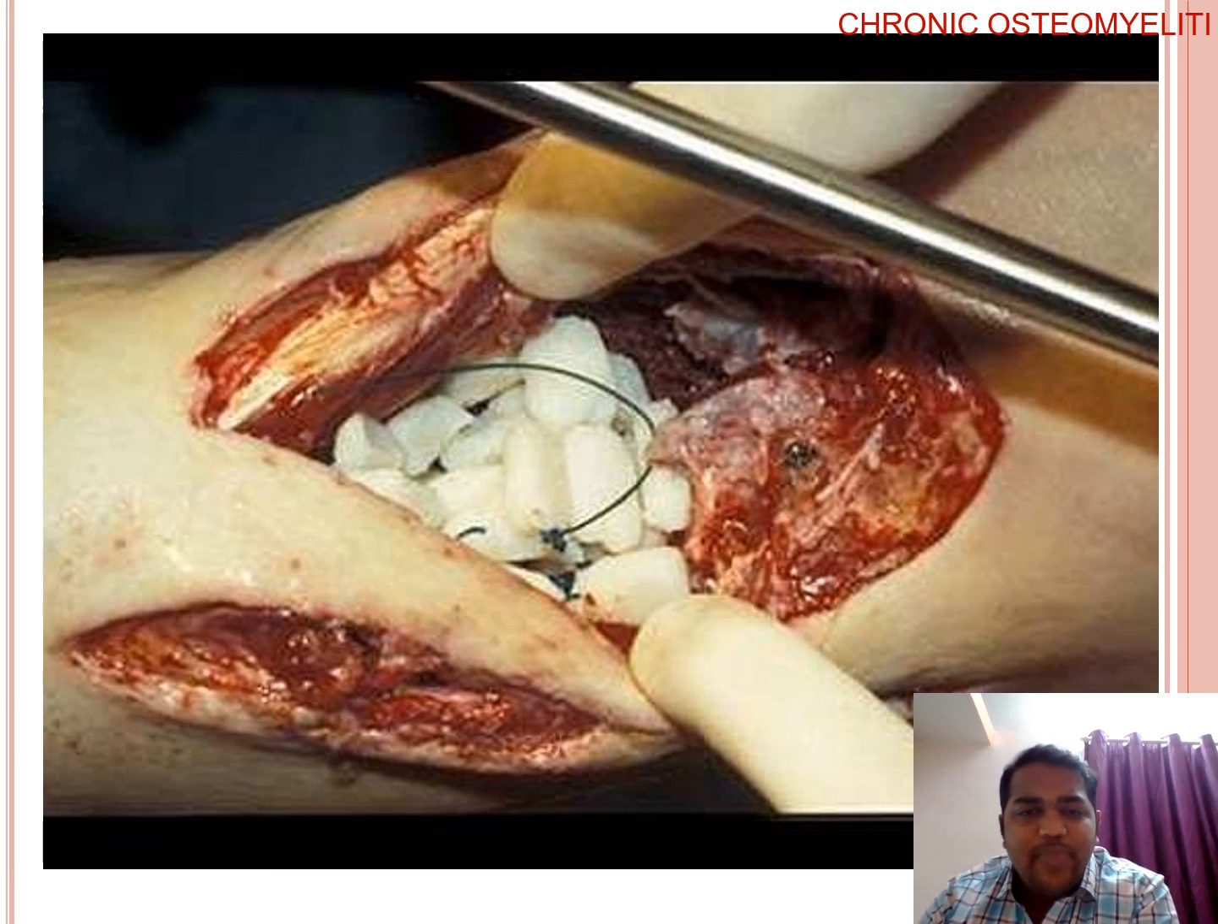So this is the Papineau technique in which the dead space or bony cavity is filled with cancellous bone chips or cancellous bone grafts and is then covered.